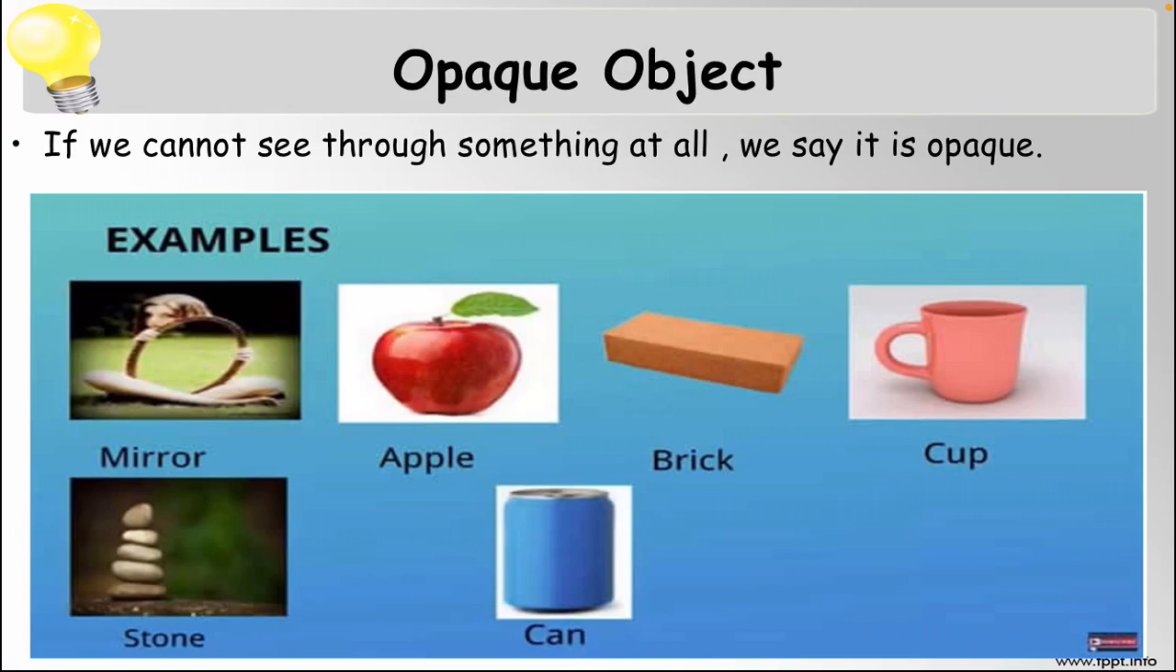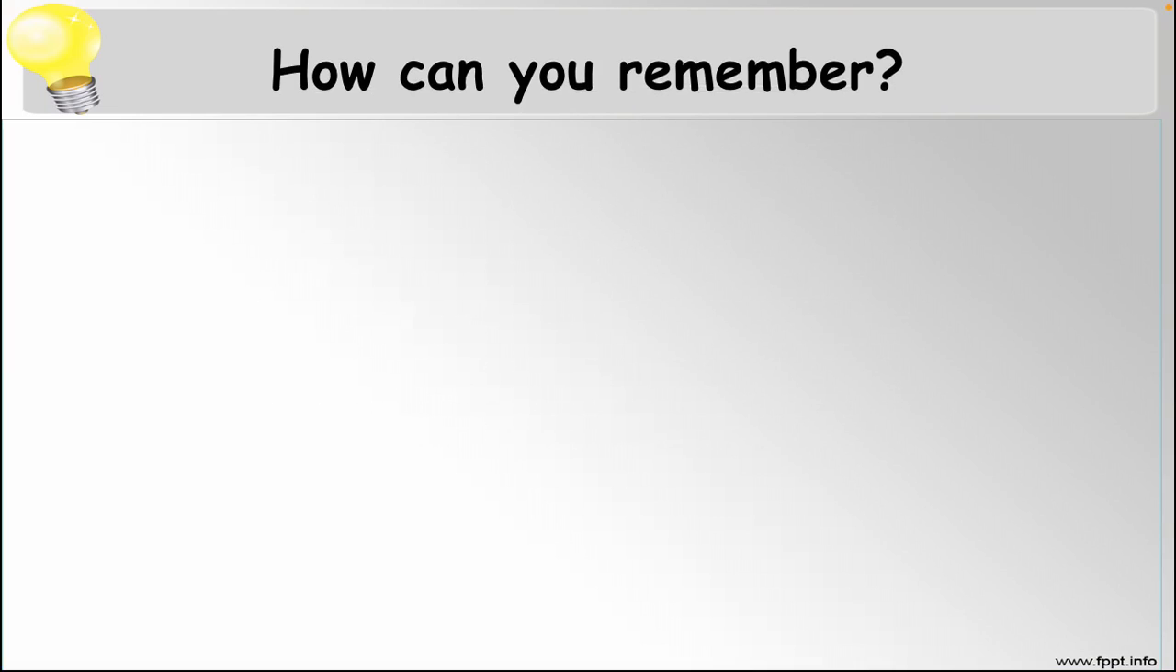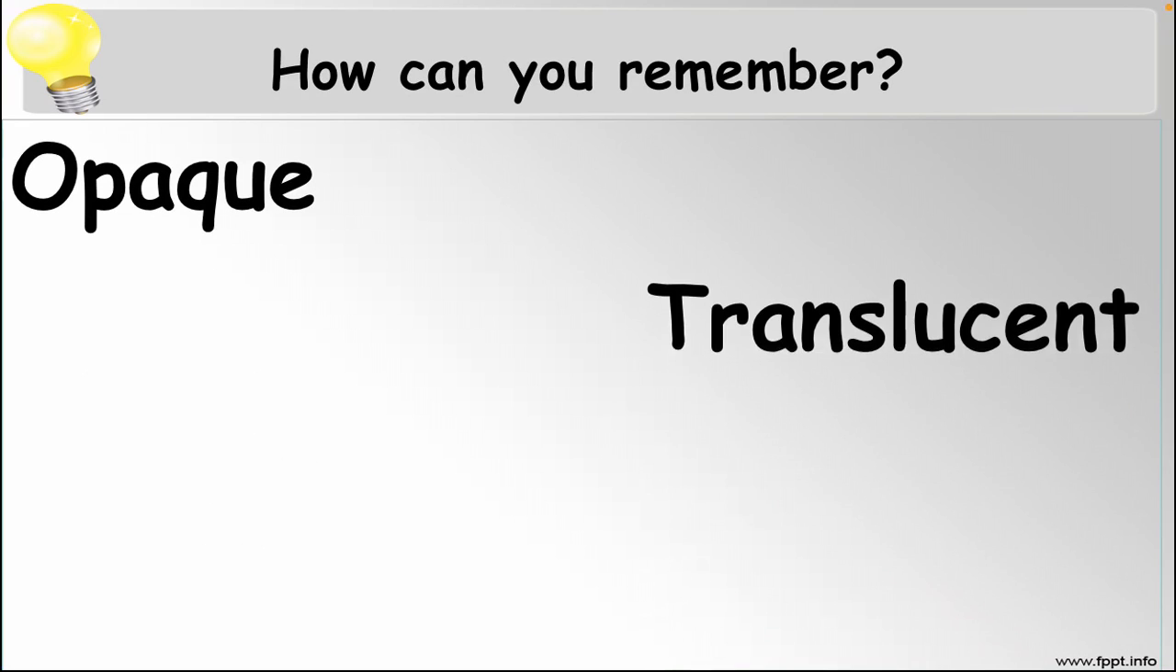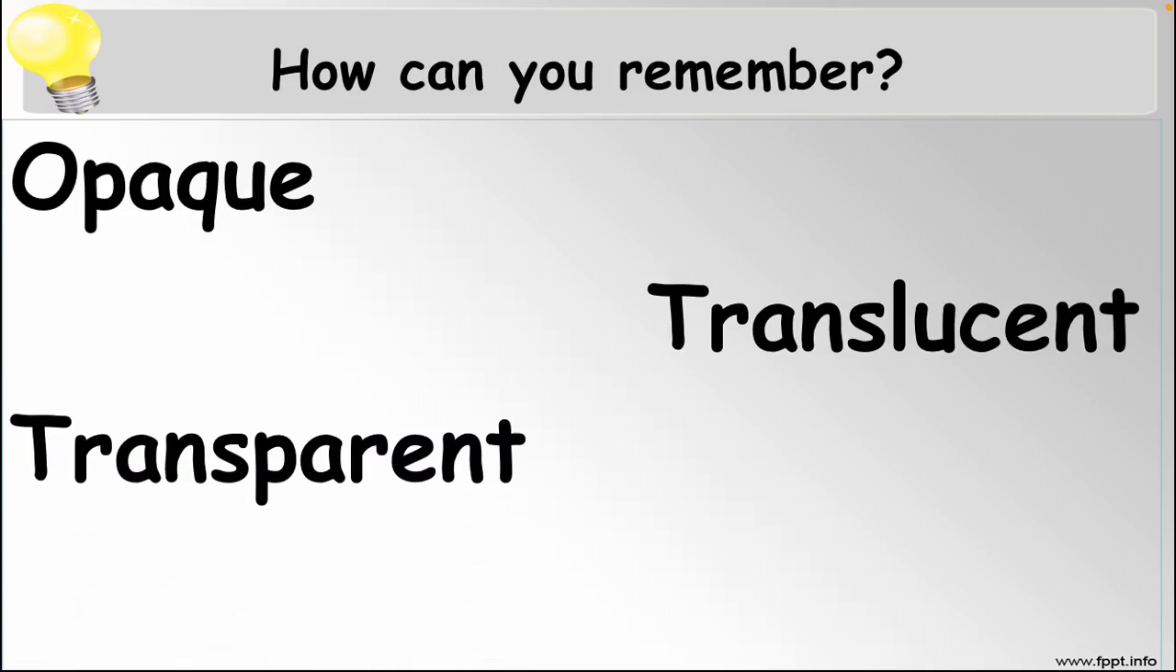Apple: we cannot see anything through an apple. Take an apple and try it. Apple is an opaque object. Brick is an opaque object as no light can pass through. Paper cup: nobody can see anything through a paper cup. If you have put tea in it, can you see from the outside how much tea you have poured inside? No.